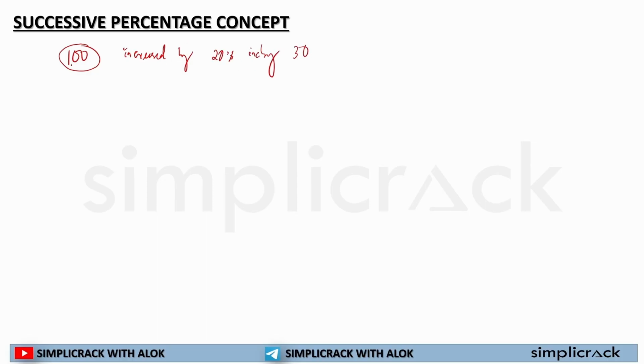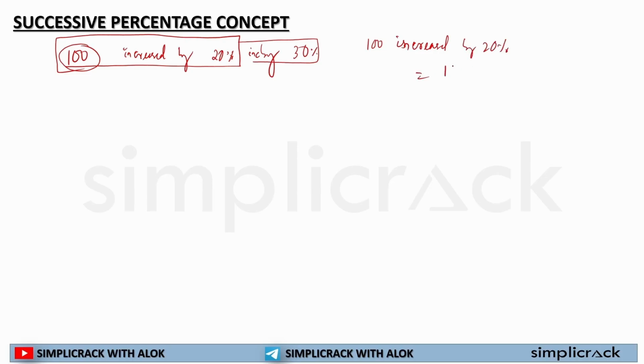See what I'm saying? 100 is first increased by 20%, then this whole thing is increased by 30%. I am not saying 100 increased by 20, then 100 increased by 30. No, 100 increased by 20% means 100 plus 20 is equal to 120. Again 120 is increased by 30%.